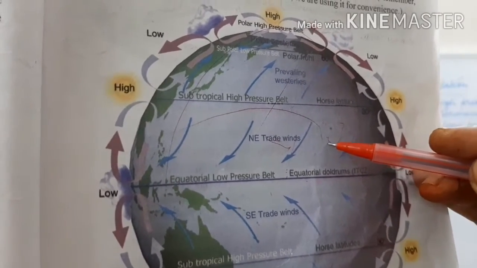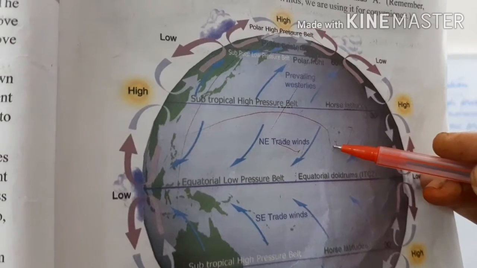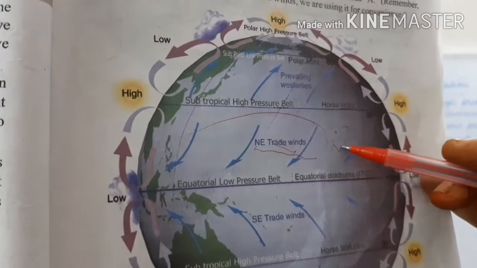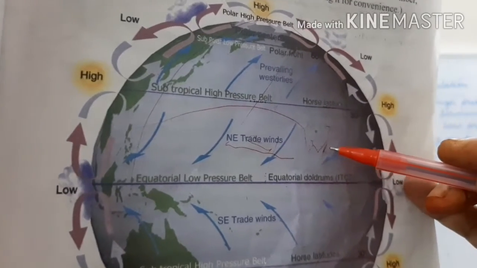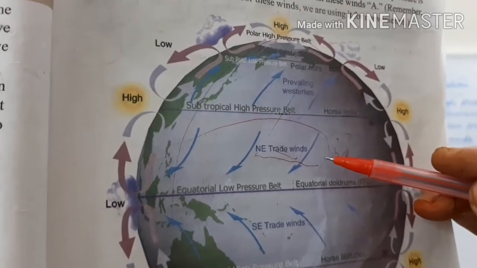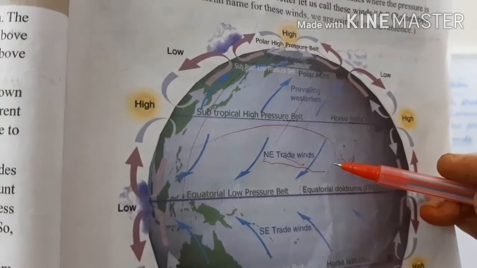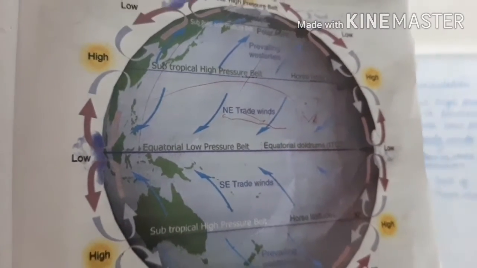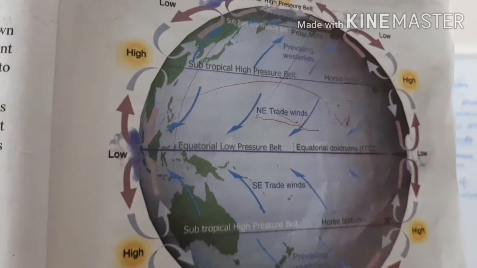India lies in the belt of northeast trade winds. See, this is northeast. India lies here on the globe. So, India lies in which belt, children? In the belt of dry northeast trade winds.